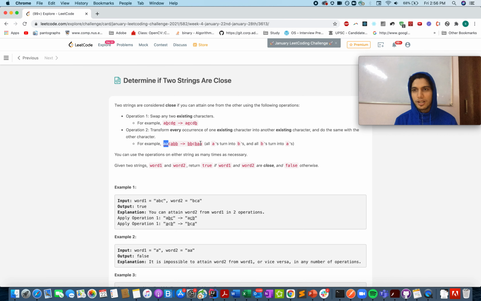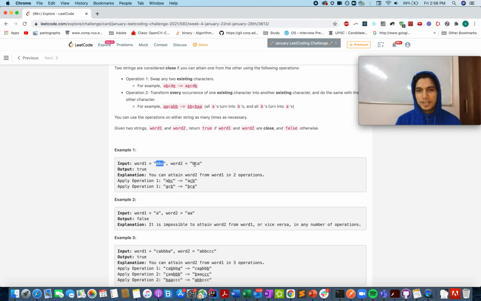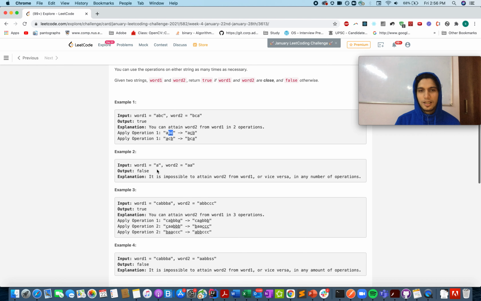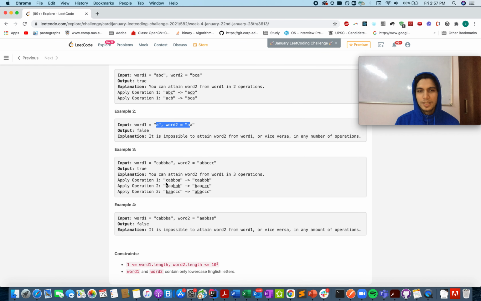Before jumping onto the algorithm, let's walk through a few cases. ABC can be easily transformed into BCA. It's just the reordering thing. First you swap B and C, you get ACB, and then ACB gets changed to BCA by swapping A and B. In this other case, B and A get first replaced, you get C double A triple B. Then B gets replaced by C, and C gets replaced by A.